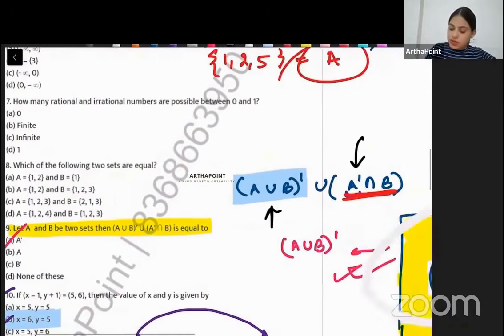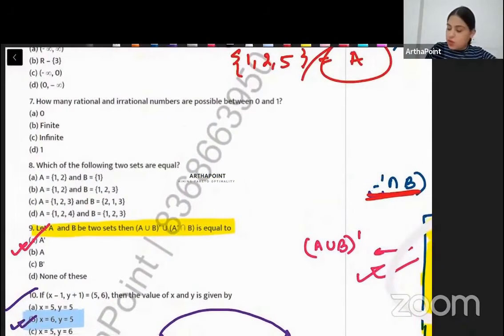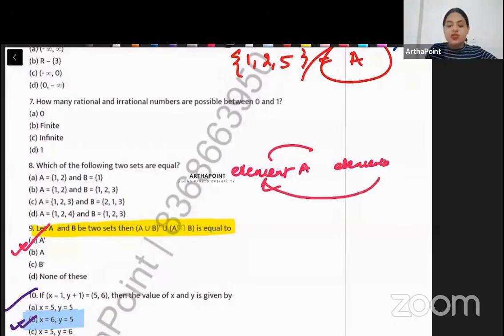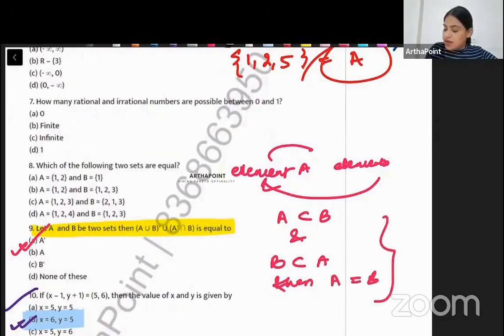Come to the next question, beta. Which of the two sets are equal to each other? Okay. Equal means elements of A should be in elements of B and elements of B should be in A. So if A is a subset of B and B is a subset of A, then beta, we have already done this in class. A and B are equal. Please refer back to my lectures.